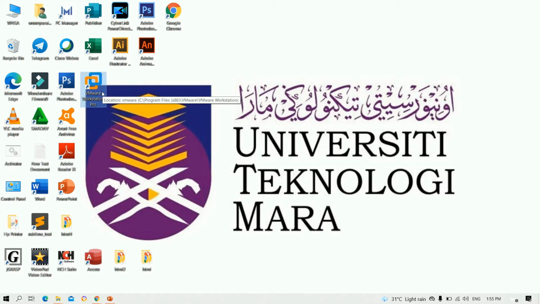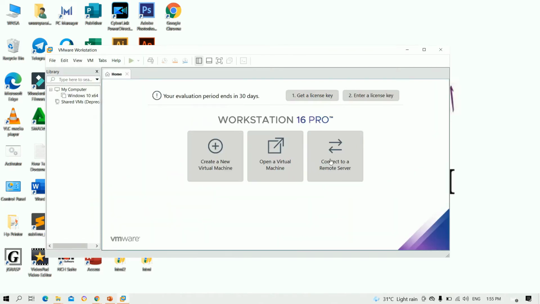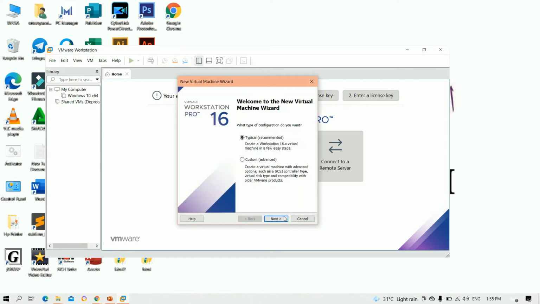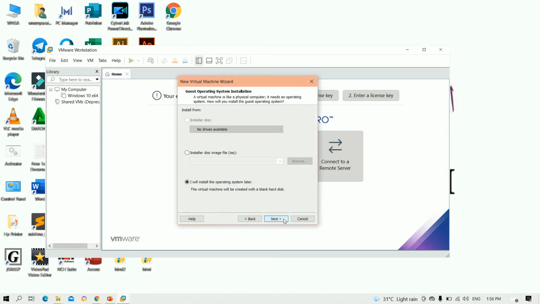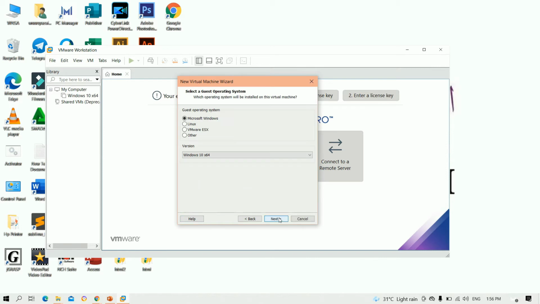When it's open, you can see the page of VMware Workstation Pro that has three options, which are create a new virtual machine, open a virtual machine, and connect to a remote server. So, click on create a new virtual machine, then choose typical for type of configuration, click Next. Then you have the option to install this image file ISO, but here I choose I will install the operating system later. Then click Next.